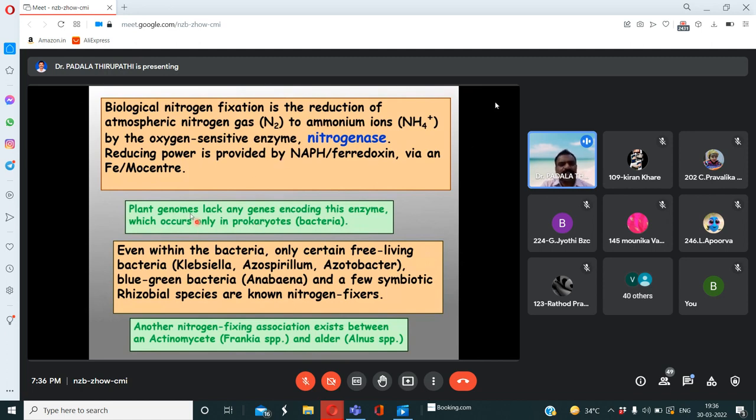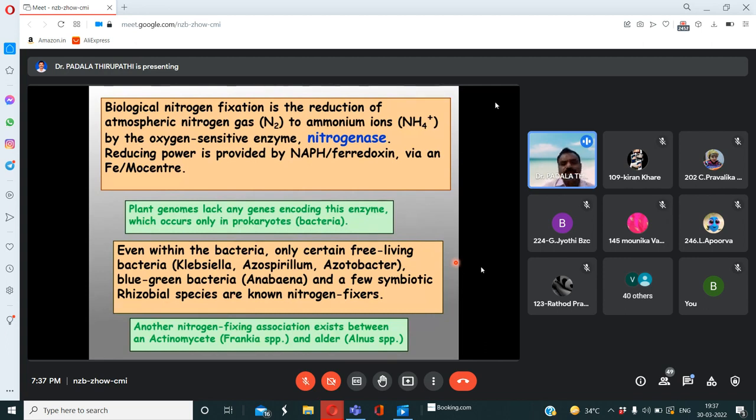At the same time, the reducing power is produced by NADPH, via an iron molybdenum center. Iron molybdenum center. Mo means molybdenum, Fe means iron. Okay. At the same time, plant genomes lack any genes coding this enzyme, which occurs only in